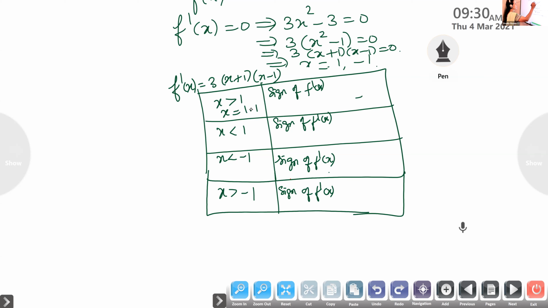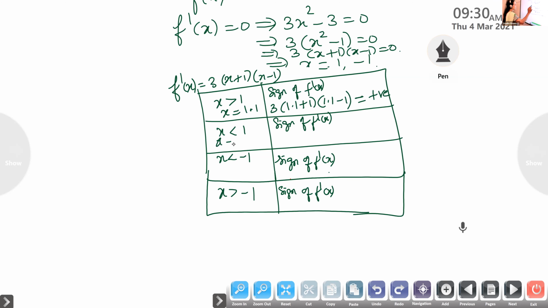Look at the sign of f dash of x: 3 into 1.1 plus 1 into 1.1 minus 1. Is it positive or negative? We want only the sign. It is positive. Is it clear, Shubham? Now you take a value less than 1.